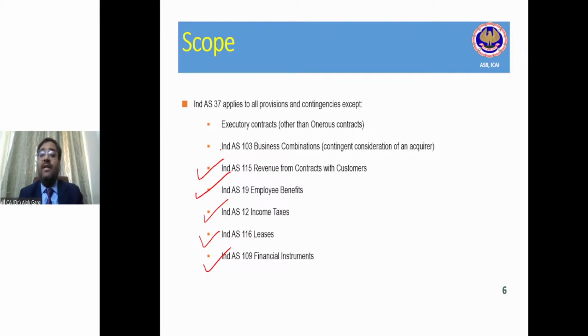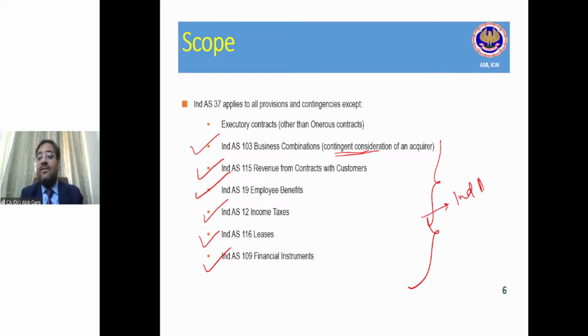In business combination, you have gone through the term contingent consideration. Contingent consideration means the acquirer may pay some consideration depending upon the happening of some future event. This contingent consideration of an acquirer is not covered under Ind AS 37. It is covered under Ind AS 103, right? So technically, if there is a relevant standard on these items, in that case Ind AS 37 is not applicable.